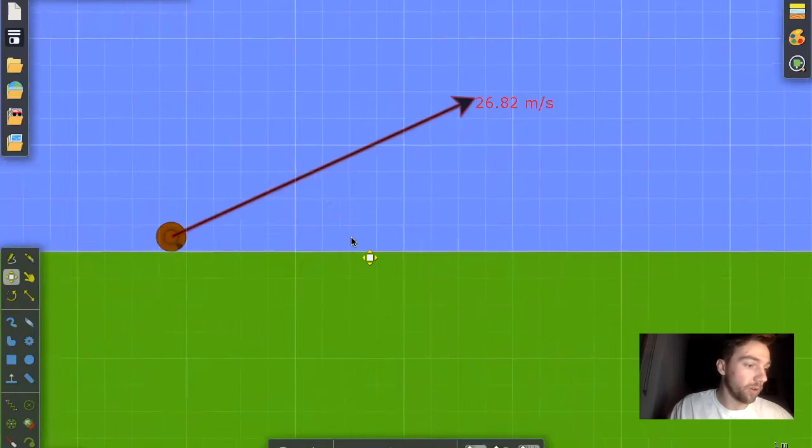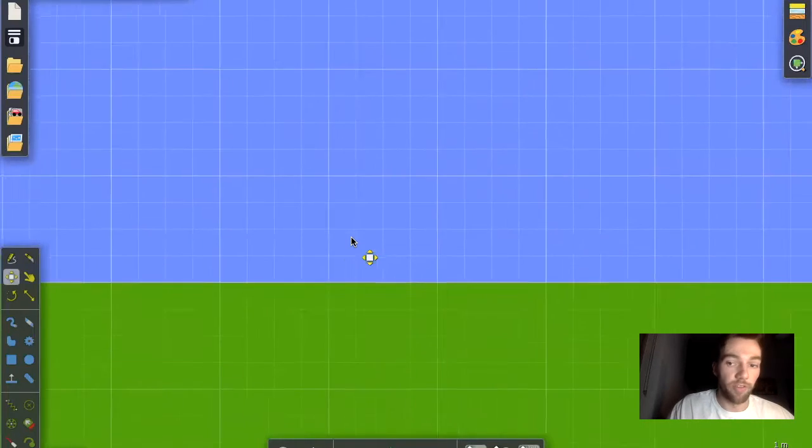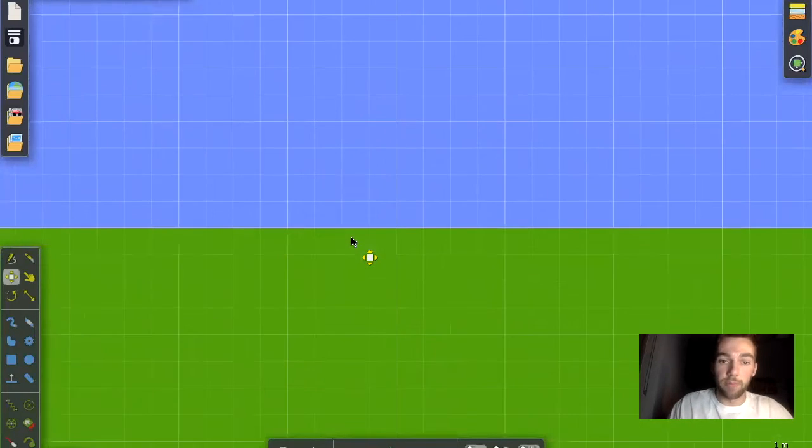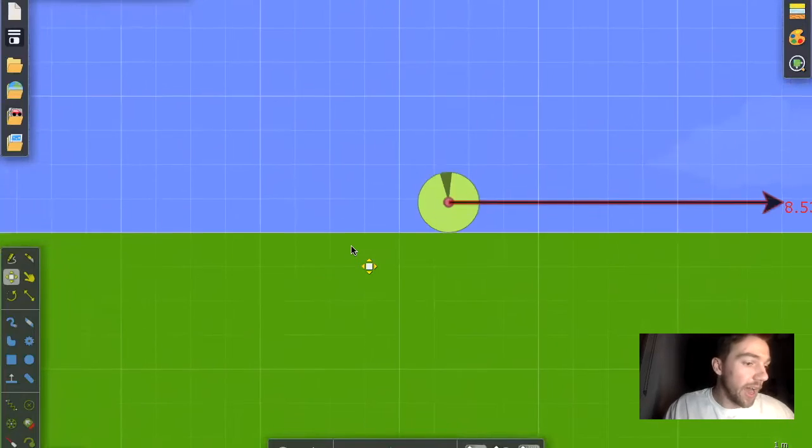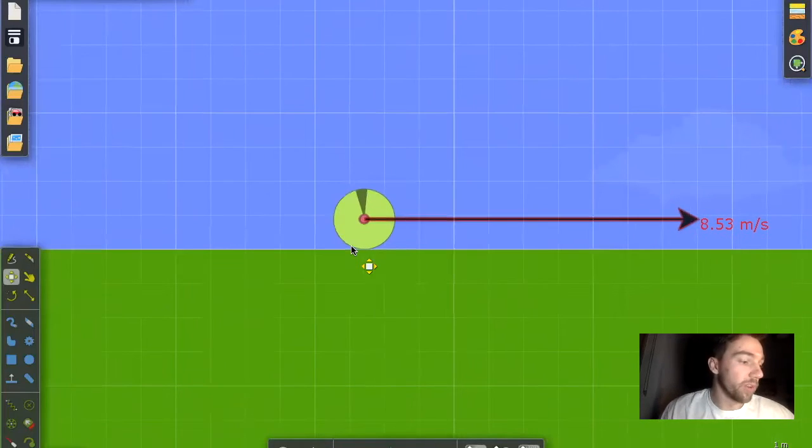The larger point particle represents Tyreek Hill with a height of 5 feet 10 inches. And let me find him real quick. There he is. A height of 5 feet 10 inches, or 1.78 meters, and a weight of 185 pounds, which is equal to 83.9146 kilograms for the mass. He moves at a constant velocity of 8.53 meters per second based on his 4.29 second 40-yard dash time.